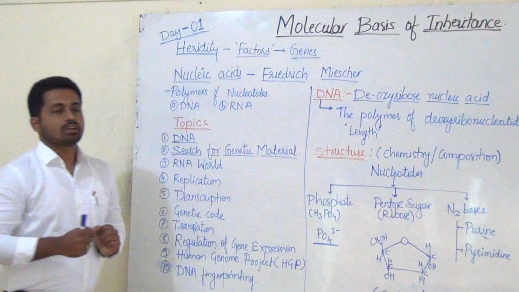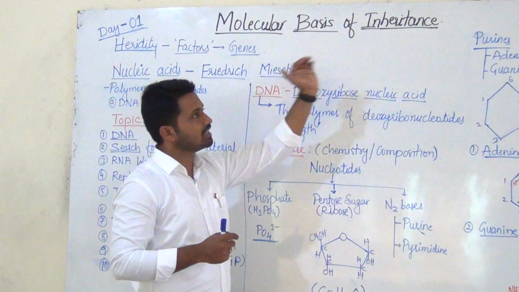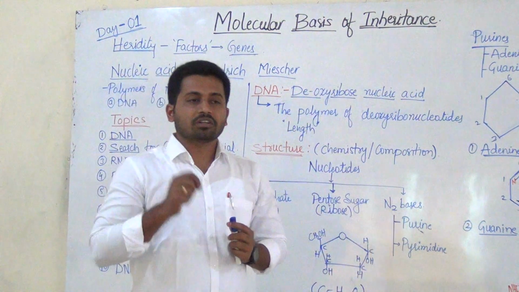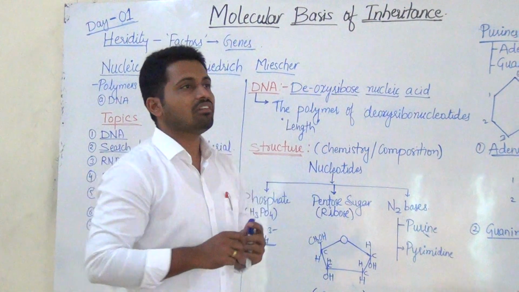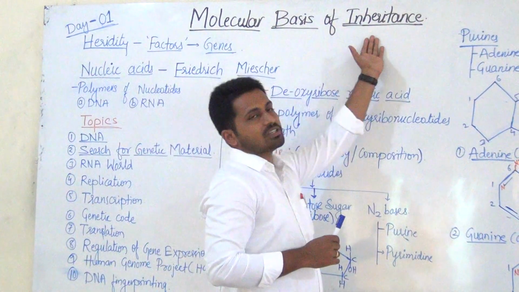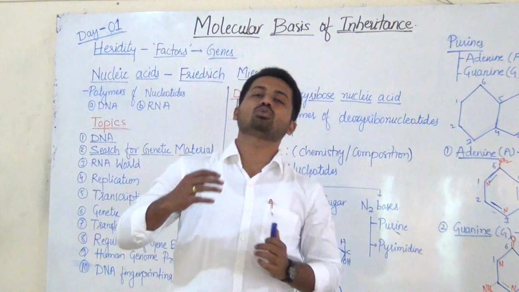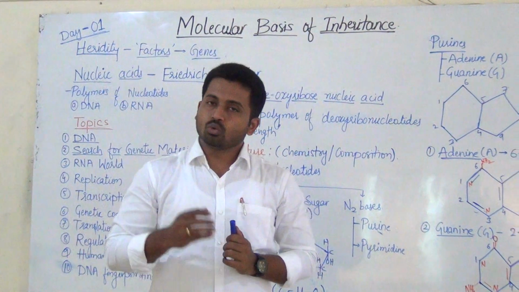Now coming to the meaning of the chapter, molecular basis of inheritance. First you have to understand, students, the meaning of inheritance. Inheritance is the transfer of genetic characteristics from one generation to the other, that is, from parents to the offspring.